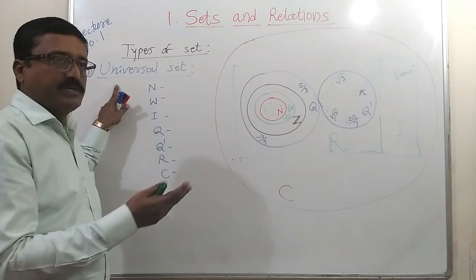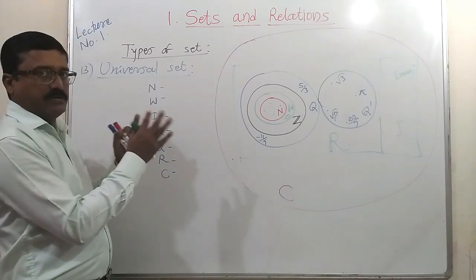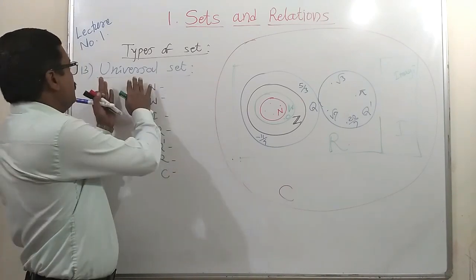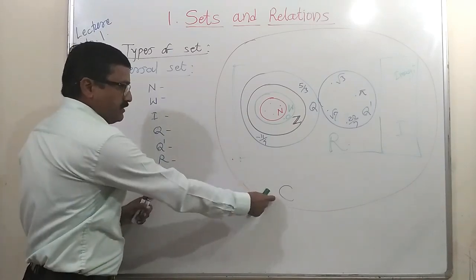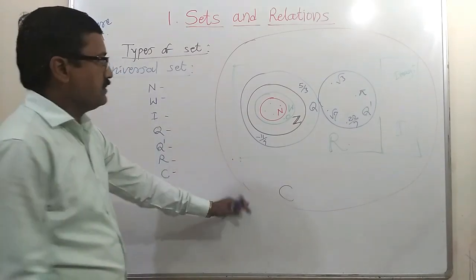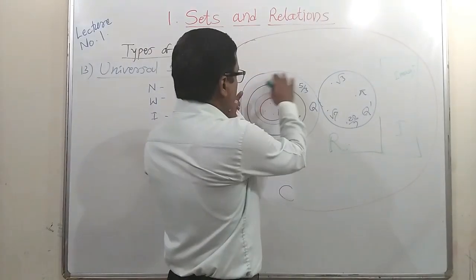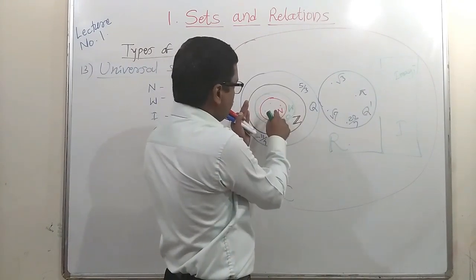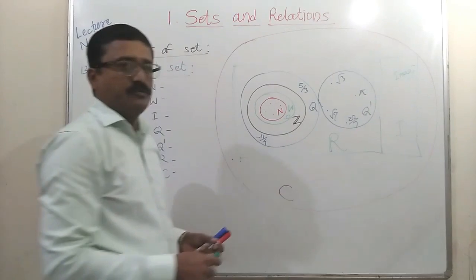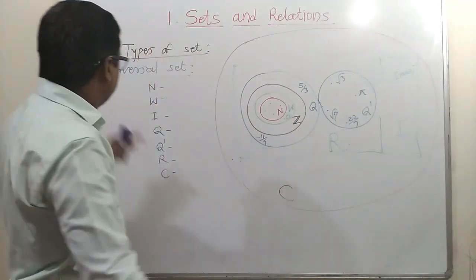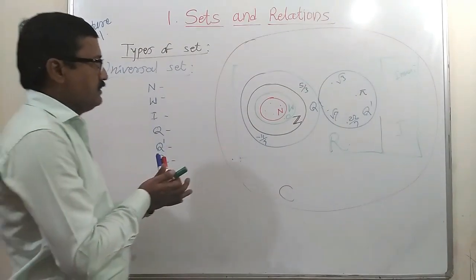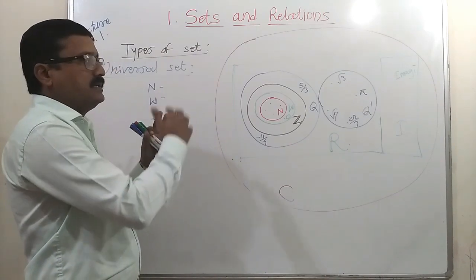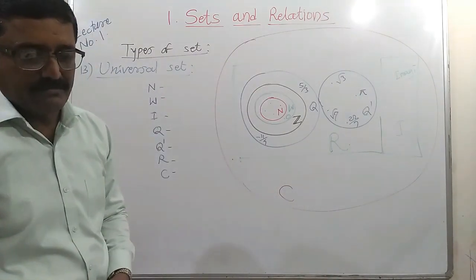So a superset which contains the particular sets on which we are discussing, that superset is called the universal set. Here superset is the set C. So C is superset. In these discussions, R is superset. In these sets, rational number is a superset. In these three sets, among N, W, and Z, Z is our superset, or we can call it universal set. So universal set depends on the given sets, or a set which contains all the elements given in number of sets, that is called the universal set.